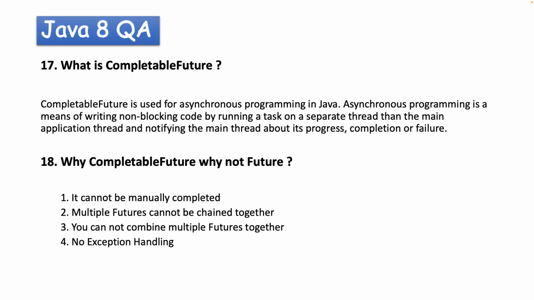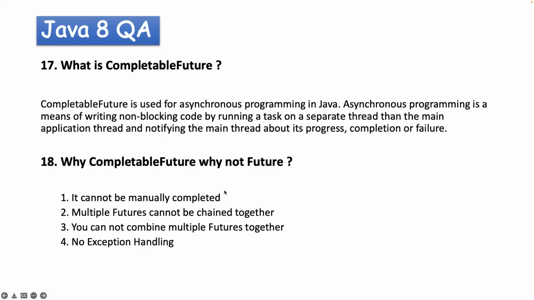Okay, and the other advantage of using CompletableFuture is that the thread will notify once it is done with its execution, whether it is complete or whether it is a failure. This is the reason for CompletableFuture, or you can say this is being used to achieve asynchronous and non-blocking API execution. Okay. Now the next question, why CompletableFuture?